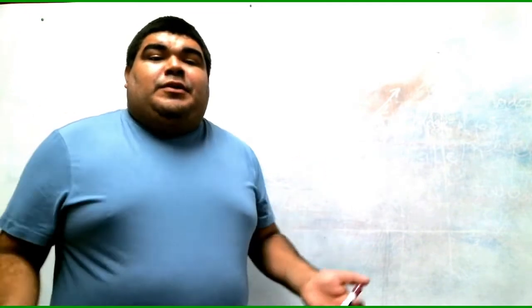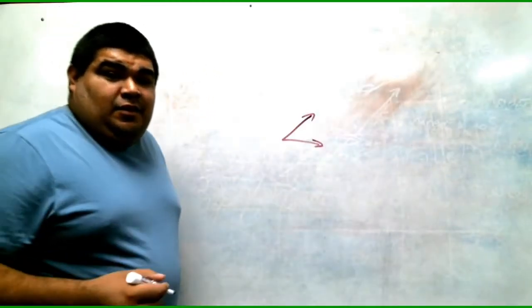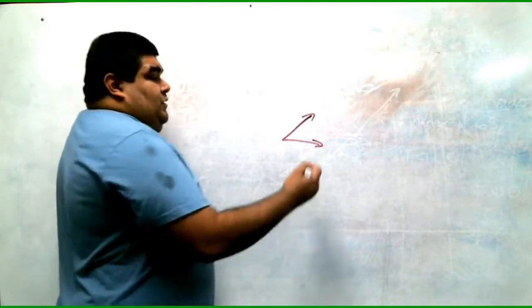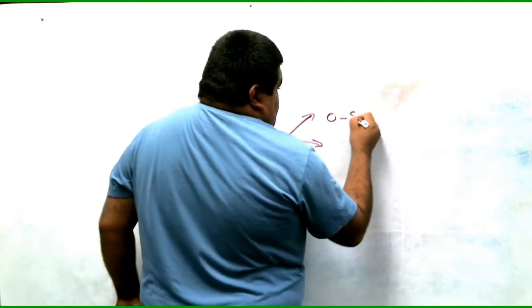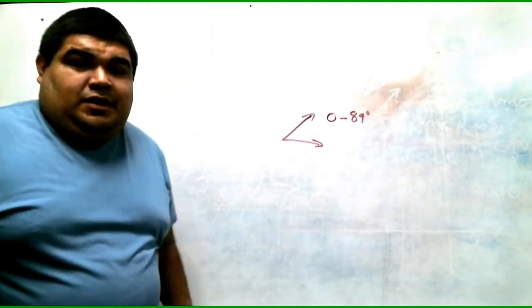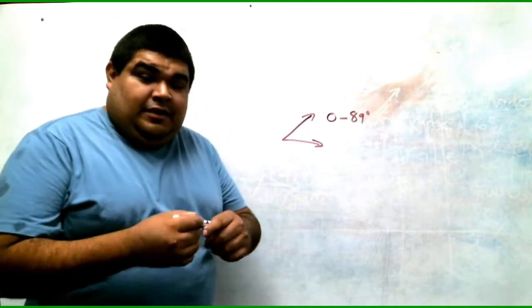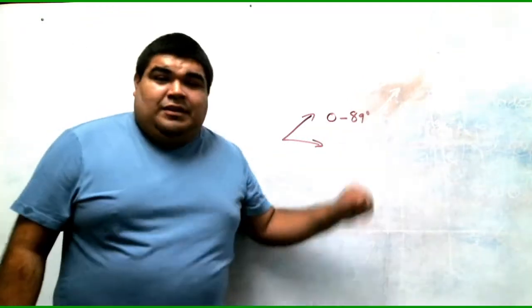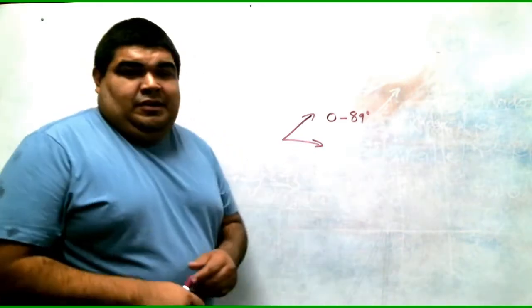Think of an acute angle as a very small angle. It hasn't even grown yet. When they're small, like babies, they're cute, right? That's what acute, cute. So think of an angle that is very small, okay? It hasn't grown. This angle can only measure between 0 and 89 degrees, okay? Well, technically not even 0, but the definition states that it's between 0 and 89 degrees. So that's an acute angle.